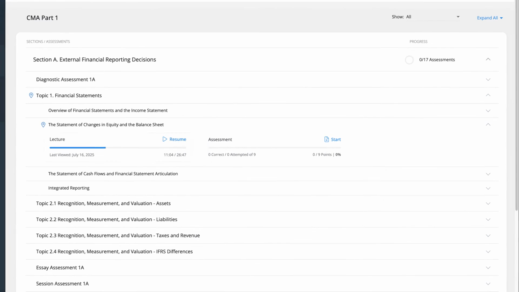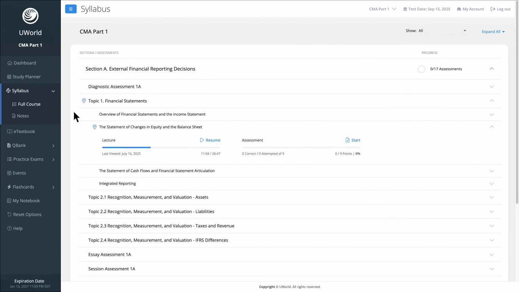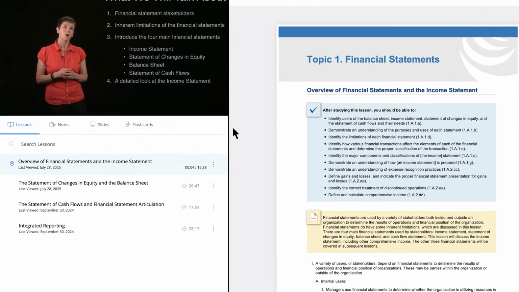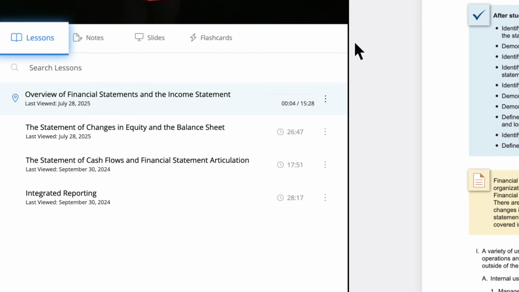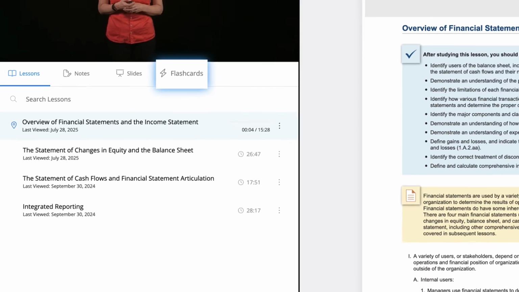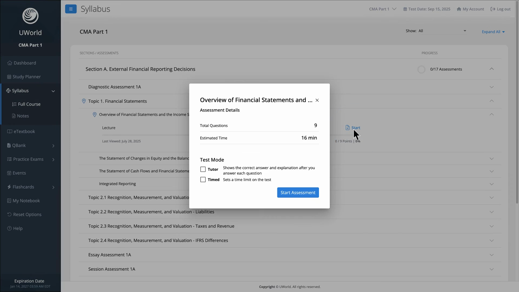Here, you will find engaging videos and assessments for each section and topic of your CMA exam. Click the play icon to launch the video interface. This screen displays the video player on the left and your comprehensive study guide on the right. On the left, you can quickly navigate between lessons, take customized notes, view associated slides with key points, and create flashcards. When you're ready, return to the Full Course tab and launch your assessment.